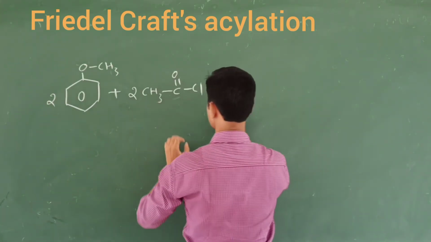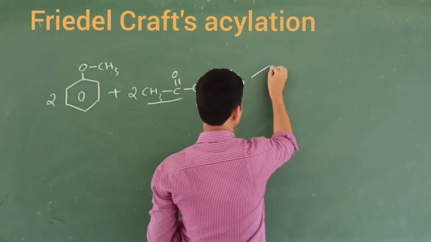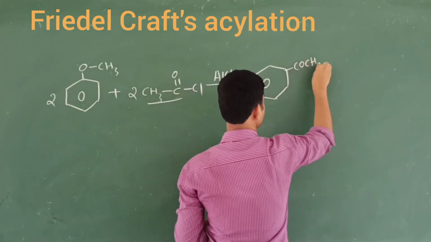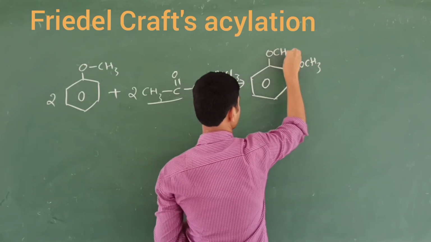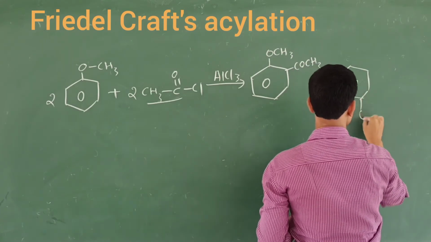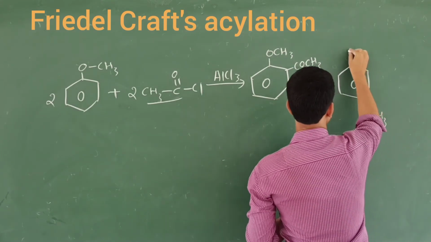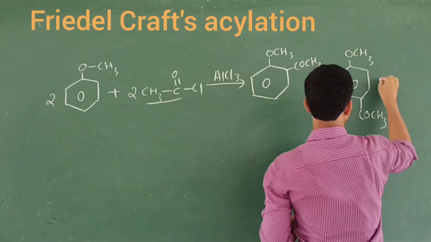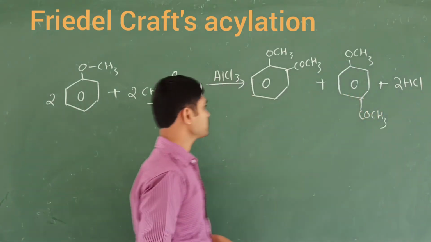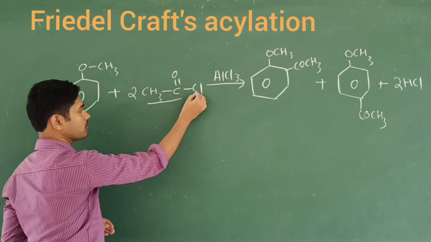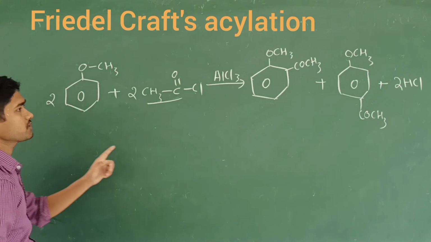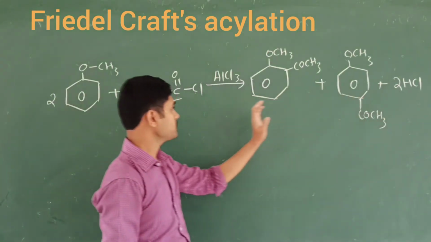Here this CH3CO will attack here, giving COCH3 with OCH3, and also at the para position, COCH3. And what are we going to remove? Because Cl will be there, 2HCl will be removed here. Because of the electronegativity difference, chlorine is more electronegative, so it leaves as Cl minus, 2Cl minus, and two hydrogens. We have removed 2HCl.